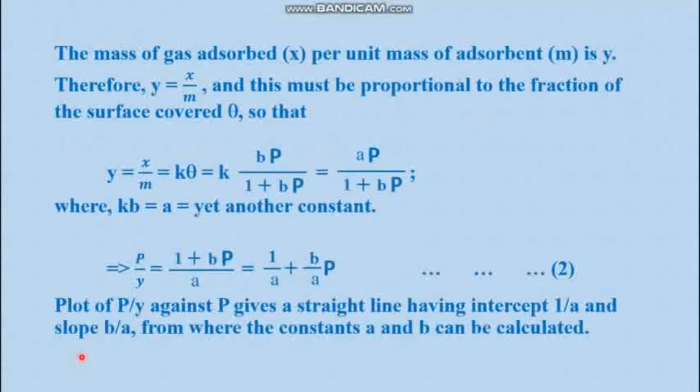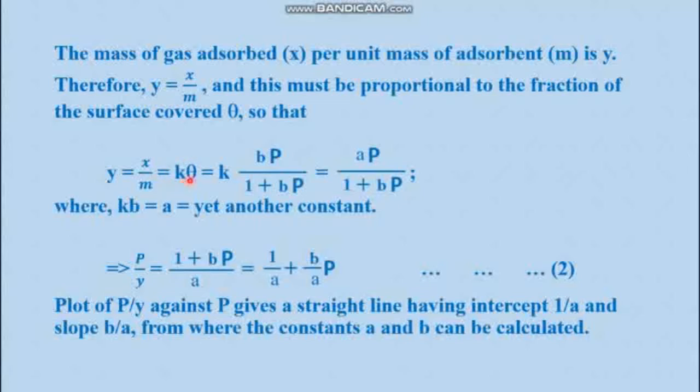Now what is the amount of gas that is adsorbed? This is X grams of gas that has been adsorbed by what amount of adsorbent? This amount is M. So the ratio X by M is taken to be Y, and this Y must be proportional to the fraction of the surface covered, that is the theta value. So Y is proportional to theta. Okay, here you find Y is proportional to theta, and the proportionality sign has been replaced by the equal sign with a proportionality constant K.